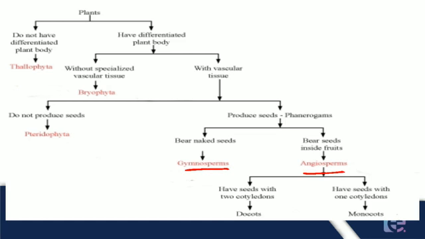Gymnosperms are the plants which bear naked seeds, and angiosperms are the plants which bear seeds inside the fruits. Further, angiosperms are divided into 2 categories, dicots and monocots. Dicots have 2 cotyledons in their seeds and monocots have a single cotyledon in their seeds.